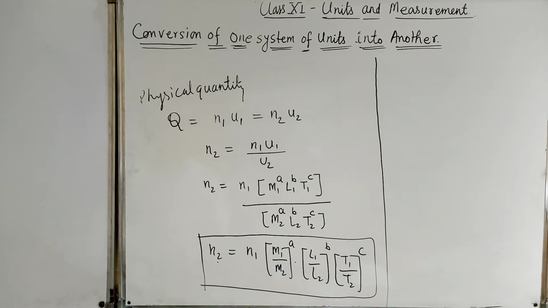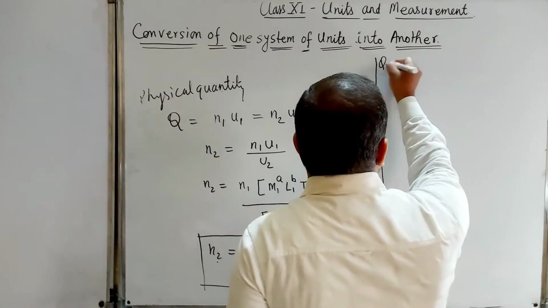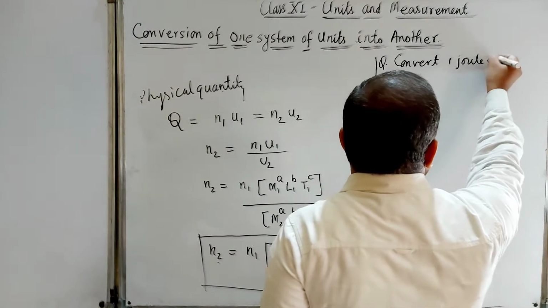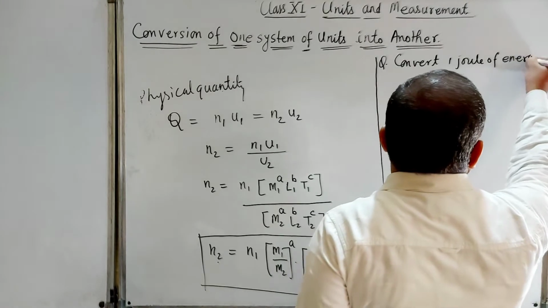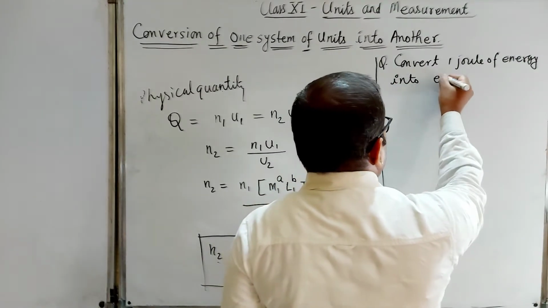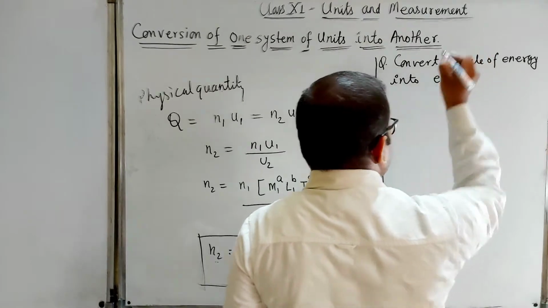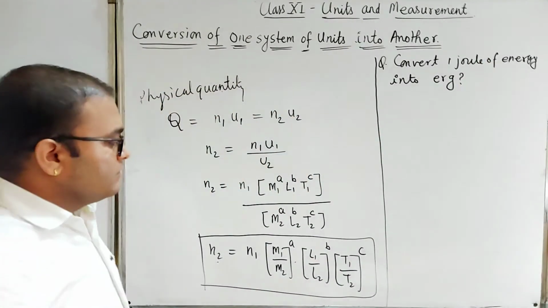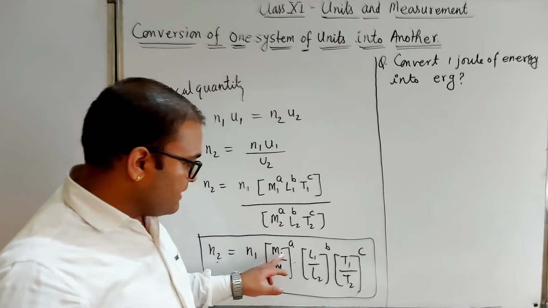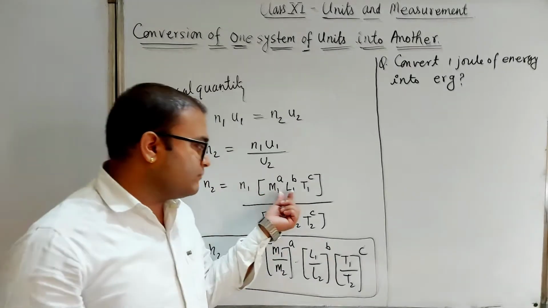Okay, so I am taking one question here. Question is that convert 1 joule of energy into erg. Okay, erg is the CGS unit of energy. Okay, so in this case actually, what are the M1 L1 T1?